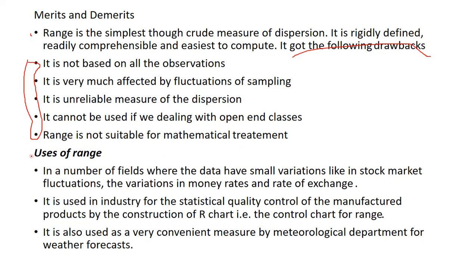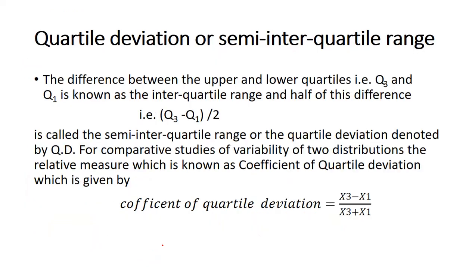But there are some uses of range. These three are the uses of range. In a number of fields where the data have small variations, like the stock market and fluctuations, the variation in money rates and rates of exchange, we can use range. Range means, for example, we need the maximum value and minimum value. At that time we can use range. It is also used in R charts, statistical quality control, and by meteorological departments and forecasters.